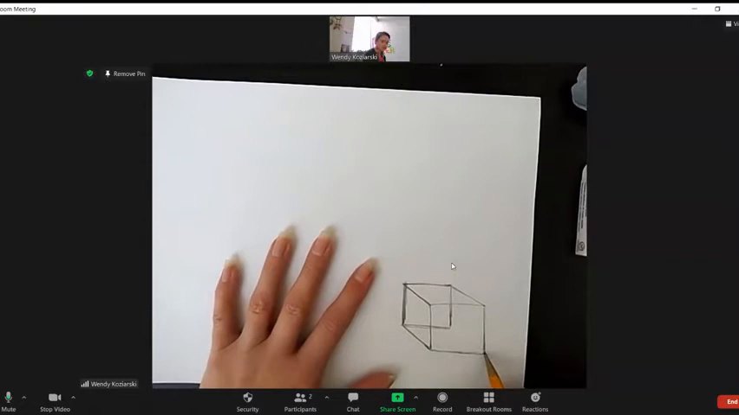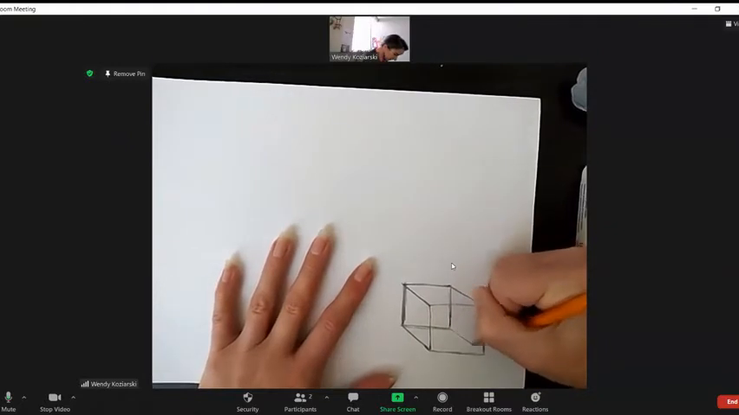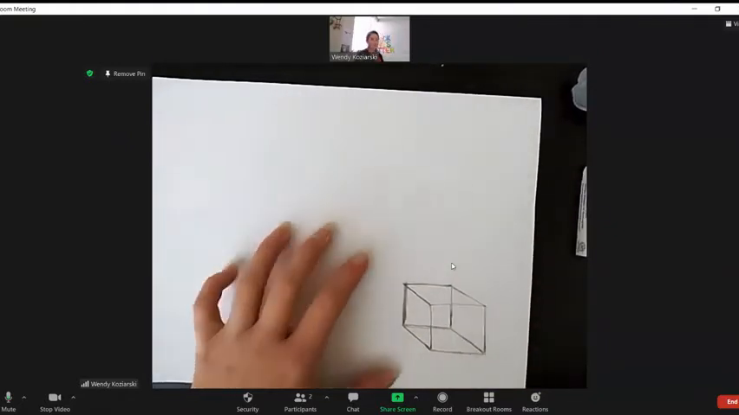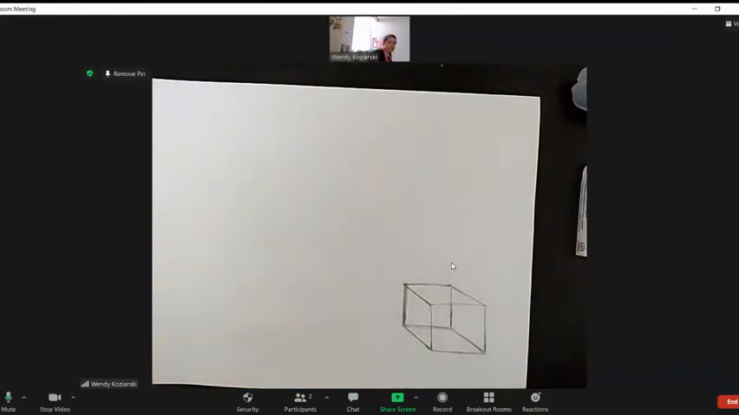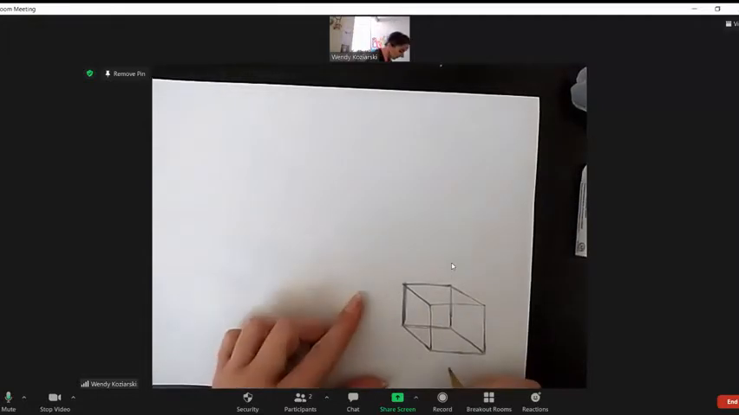And we have one more corner left, right? We have this bottom right-hand corner on both squares. So then I will just connect those. All right, now we have a 3D transparent cube, right? So I'm going to go ahead and write cube